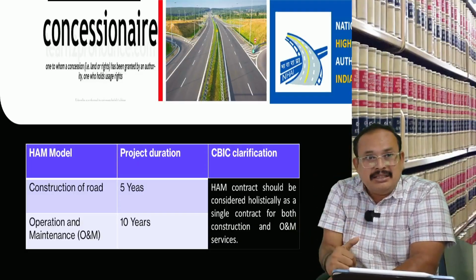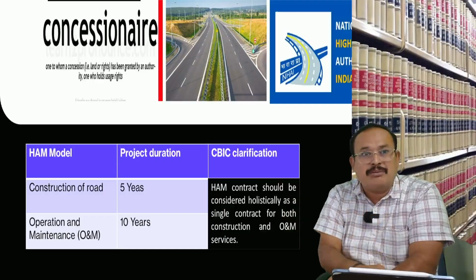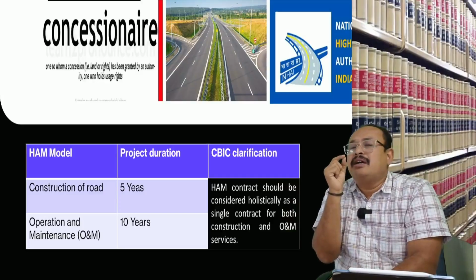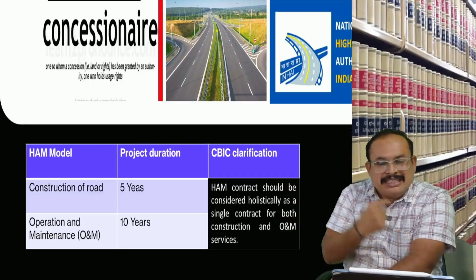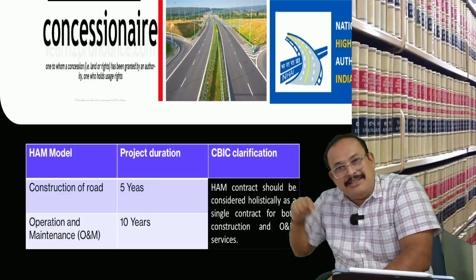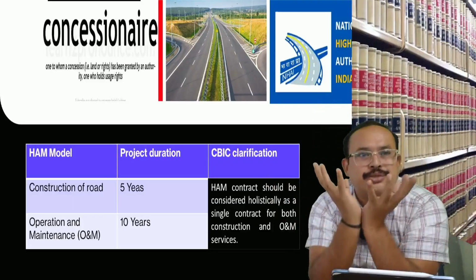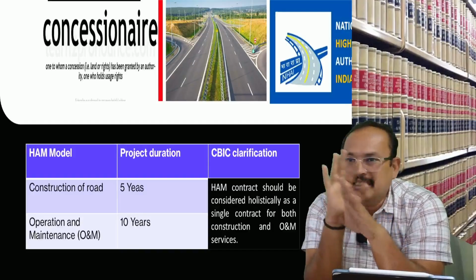In return, over a period of 15 years, he will get from the government, let us say, 1200 crores. Investment how much? 800 crores. He is going to get 1200 crores. Is that clear? Now he has to get 1200 crores from the government over a period of 15 years.